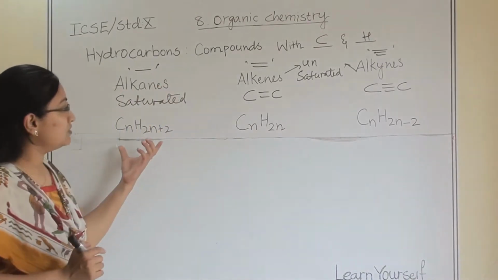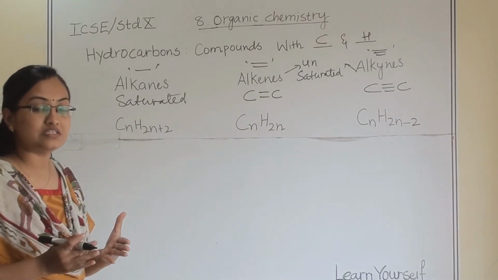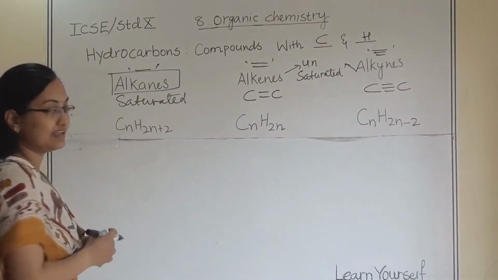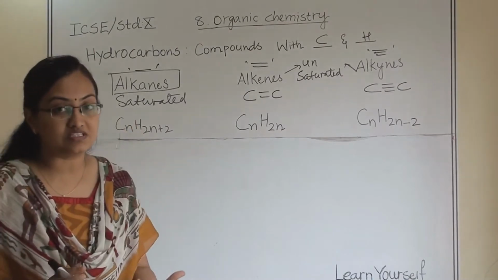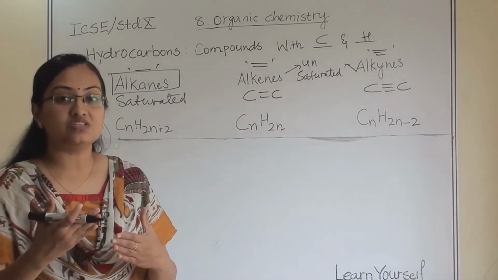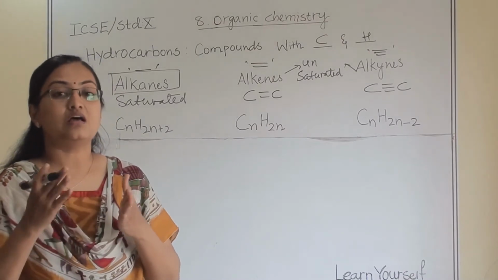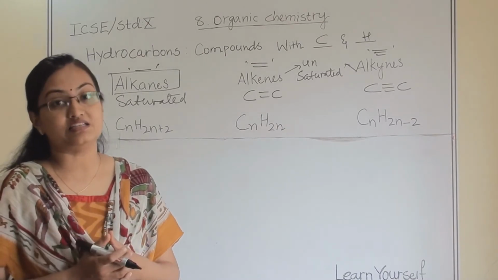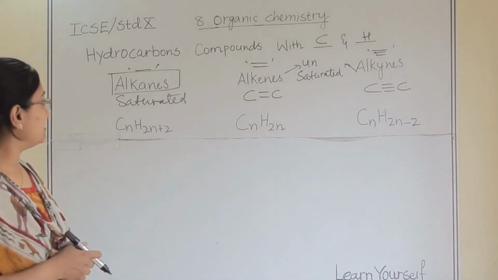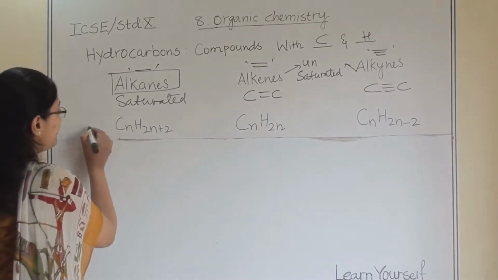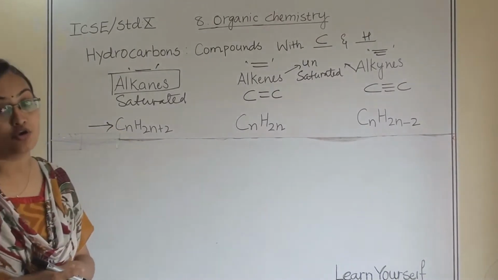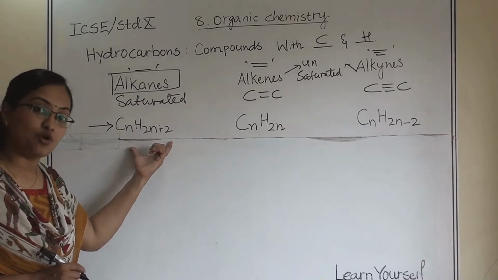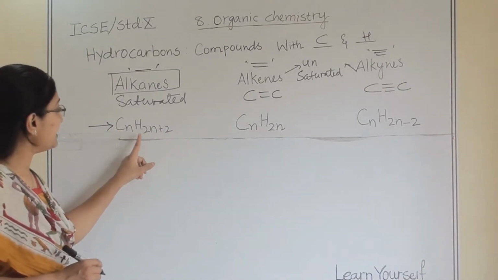Now let us talk about the homologous series. What is a homologous series? A homologous series means one series, that is our alkane. So alkane is one homologous series. That means whatever compounds are saturated, with carbon-carbon single bond or carbon-hydrogen single bond, are from the alkane series. How can we see that it is from the alkane series? For that we have one homologous series formula, that is CnH2n+2. This is the homologous series formula for alkane.